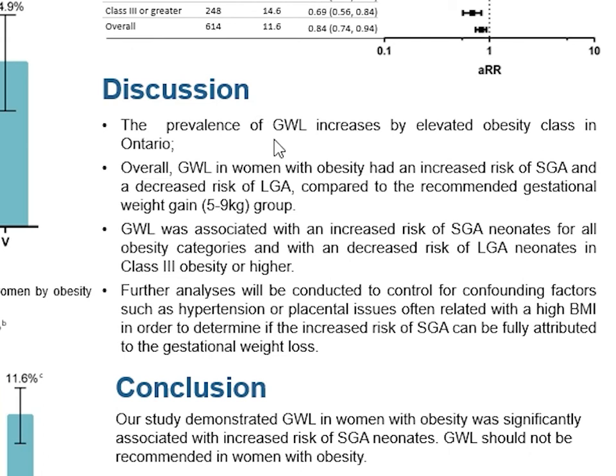So this study showed the prevalence of gestational weight loss increases according to obesity severity in Ontario. It also demonstrated that compared to women with a recommended gestational weight gain, there's actually an increased risk of small for gestational age neonates in women who lost weight and a decreased risk for large for gestational age. We also saw that there's an increased risk for small for gestational age neonates for all obesity classes and a decreased risk for large for gestational age neonates in classes 3 or greater.